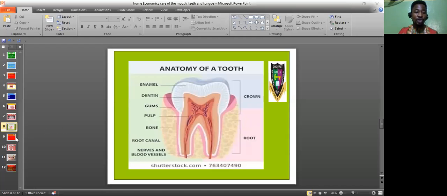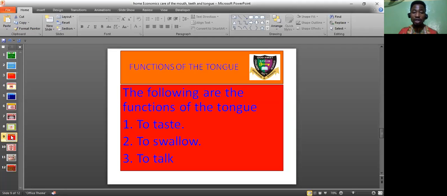Now let's go to the function of the tongue. The following are the functions of the tongue. One, to taste. You taste with your tongue. You swallow with your tongue, and you talk with your tongue. Your tongue enables you to taste. You can know if something is bitter, or sweet, or sour, by just placing that substance on your tongue. Then your tongue enables you to swallow. Then your tongue enables you to talk.